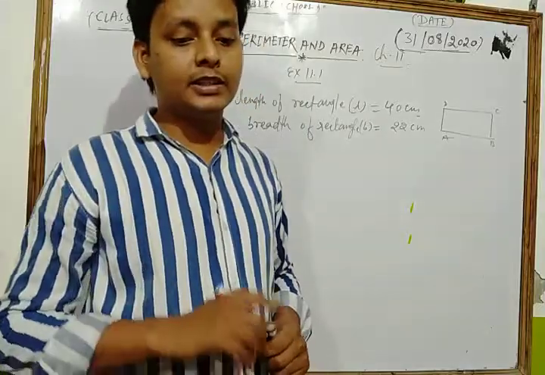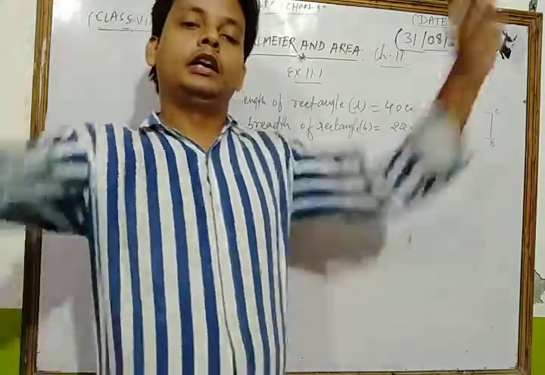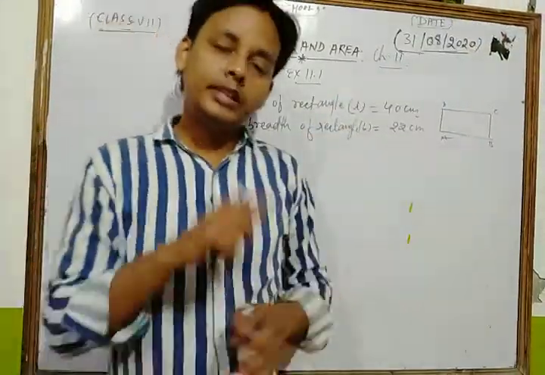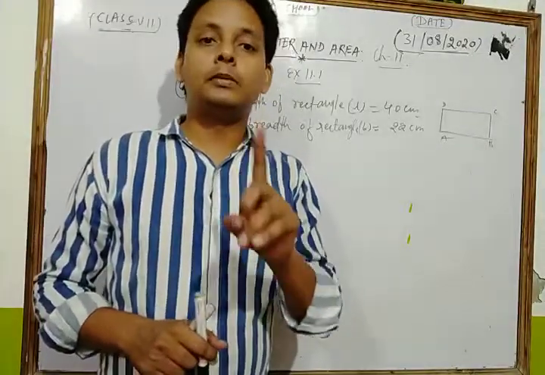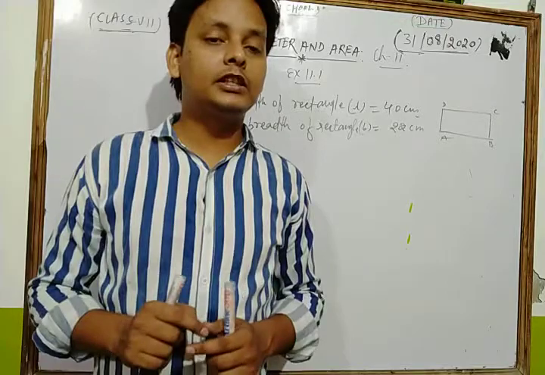If the same wire is rebent in the shape of a square, dear student, if any wire is rebent in the shape of a square, then its perimeter always remains constant.